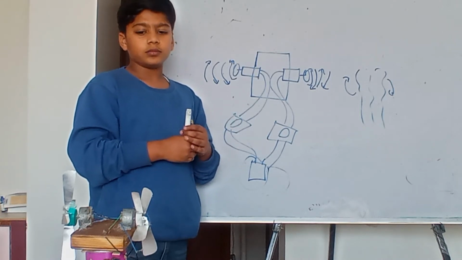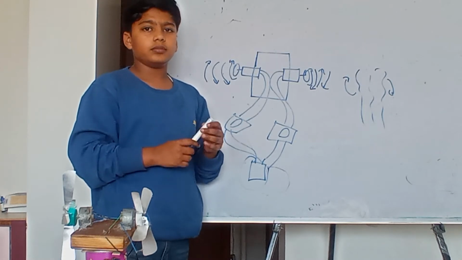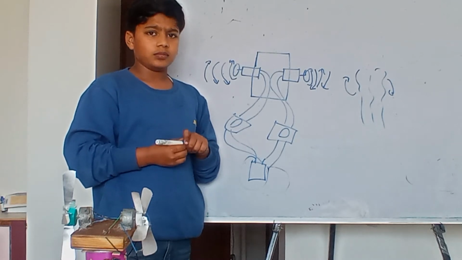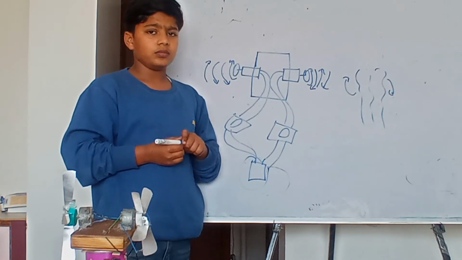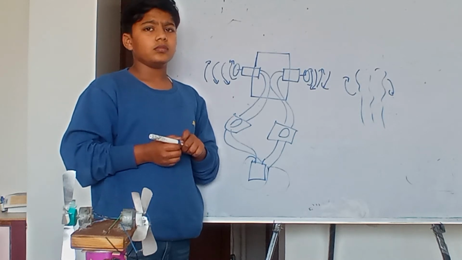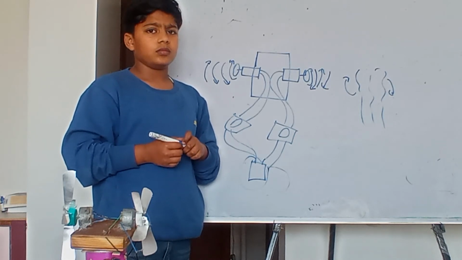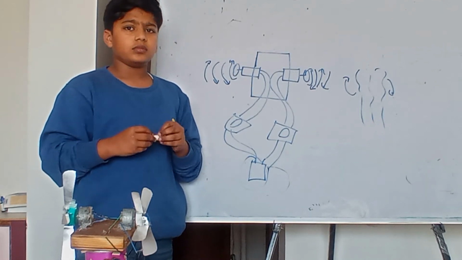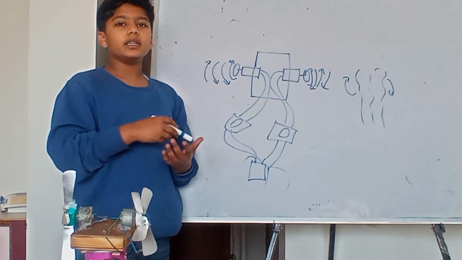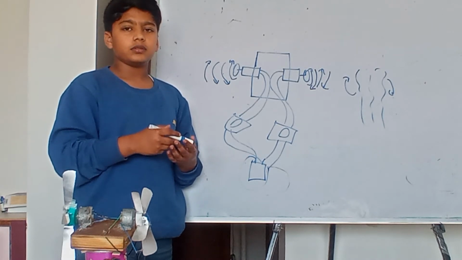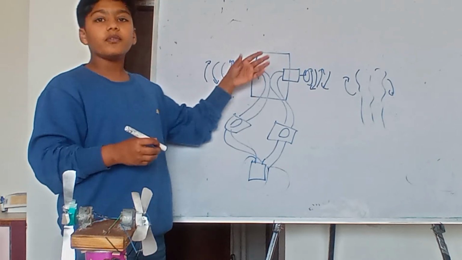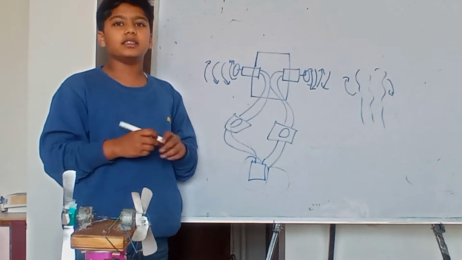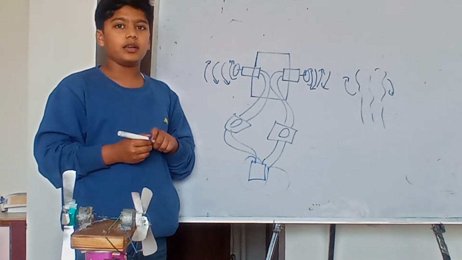No, if they are in line, they will cancel each other out, no? So according to you, when this boat has to move forward, are the forces in line with each other or out of line? According to me, it is out of line. If they were in line, what would happen? If they were in line, the motor would not move forward; the forces would cancel, and because of that the boat stays still in one place. Boat is still, right? Yeah. Okay.